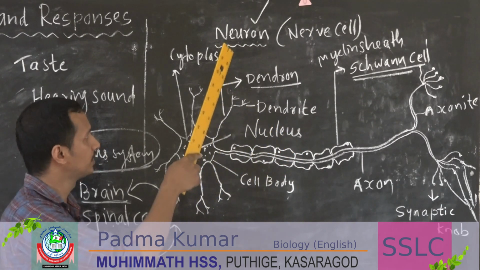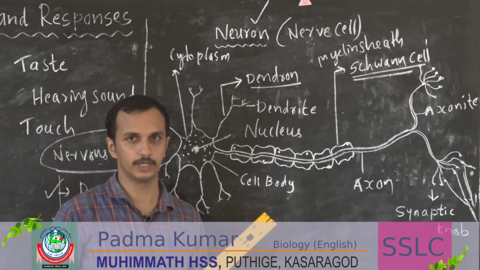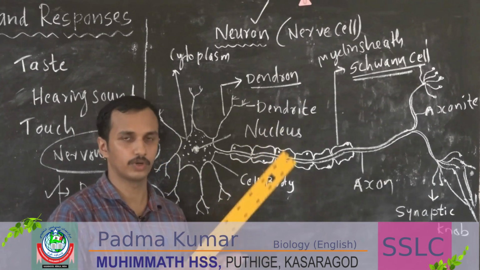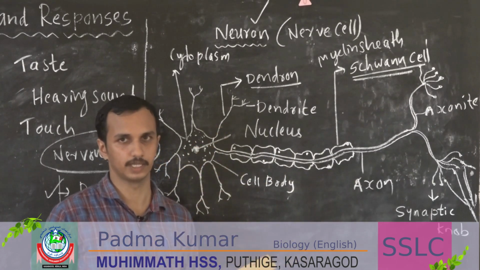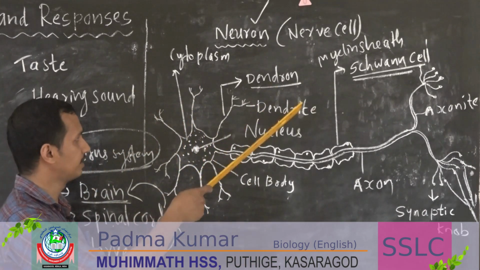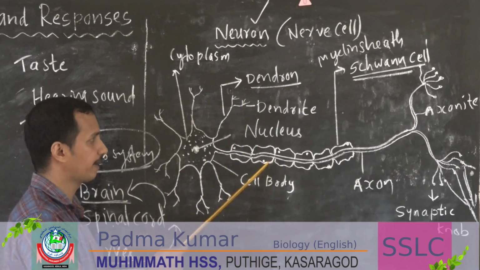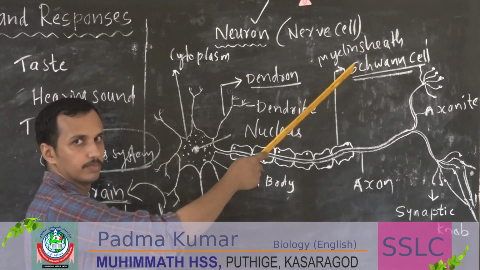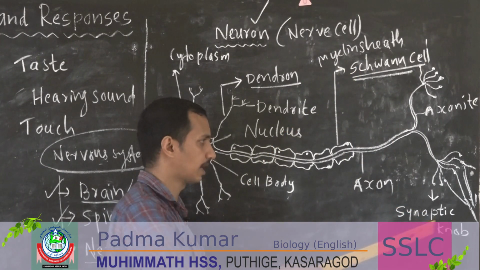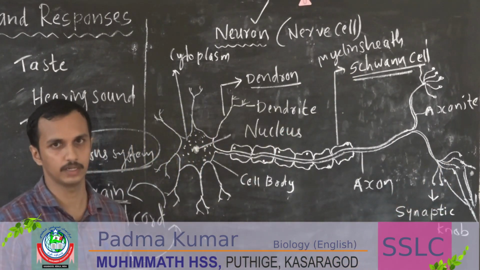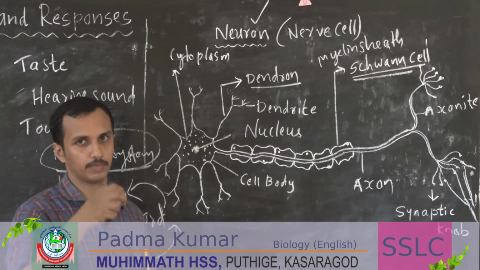Here we are discussing neuron. What is a neuron? It is the basic unit of the nerve system. Many neurons join to form nerves, and the nerve system is made in such a way. So what are the parts? Dendrite, dendron, the nucleus in the cell body, then cytoplasm, axon, myelin sheath which is made up of Schwann cells, then synaptic knob, which produces some fluids called neurotransmitter. It helps in the transfer of impulses.